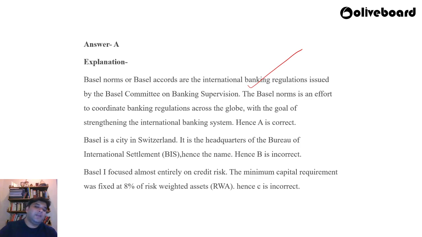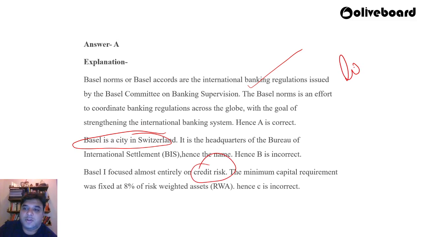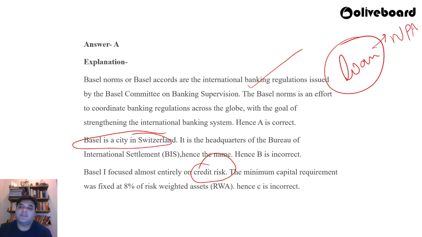Basel, by the way, you should note, is a city in Switzerland and not in Belgium. So statement number 2 is obviously incorrect. It is also the headquarters of the Bank for International Settlements. Right. So Basel 1 focused entirely on credit risk. What is credit risk? When you give out a loan, there is always a risk associated with it as a bank, correct? There is a risk that that loan will become a non-performing asset in the future, correct? So there is a credit risk.